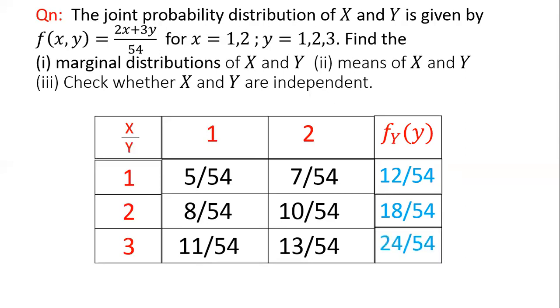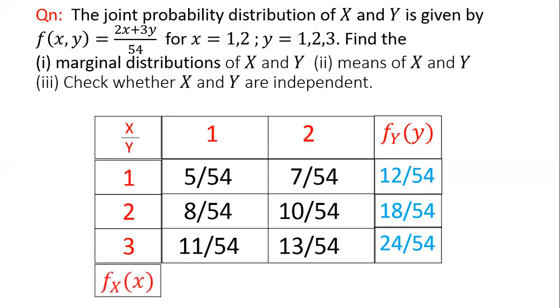Now the third value is obtained by fixing y and adding up all the possibilities of x, and hence we have 11 plus 13 by 54 equal to 24 by 54. So these three values in blue represent the marginal density functions corresponding to y equal to 1, y equal to 2, and y equal to 3.